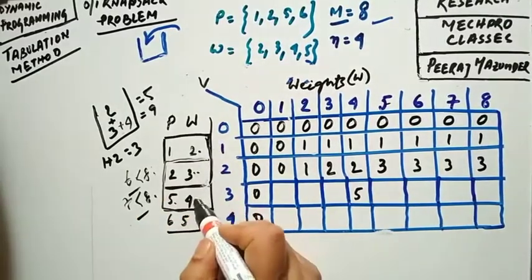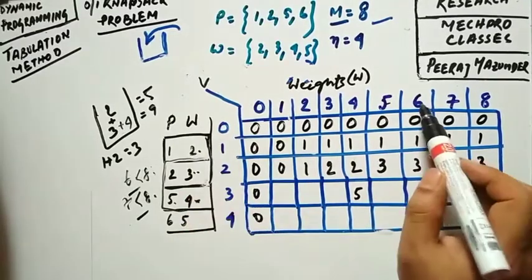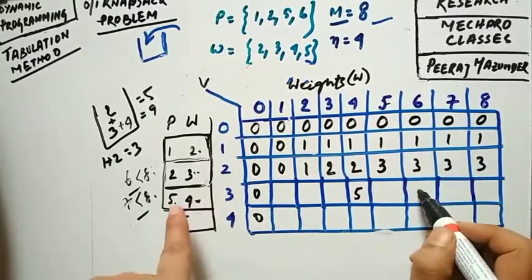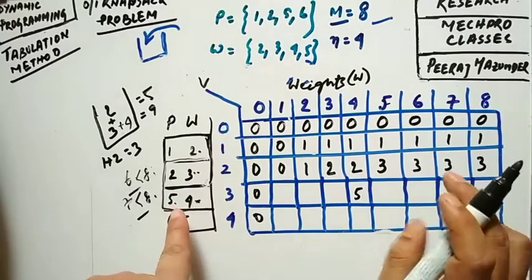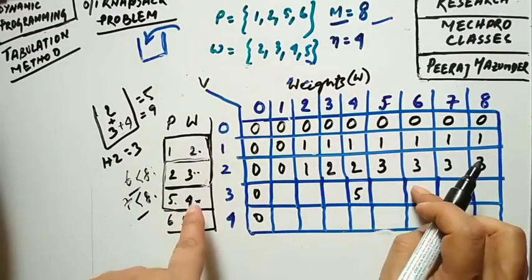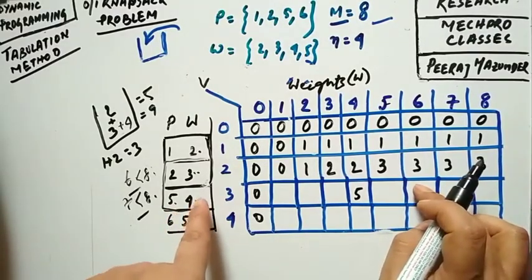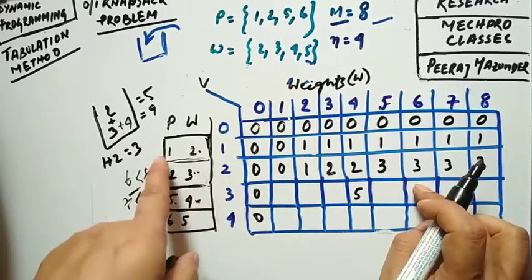So 4 plus 2, that is 6. So come to the 6th cell. And how much is the profit? Look, be careful while filling this table. Do not just write 6 over here. Look what is the corresponding profit as well.